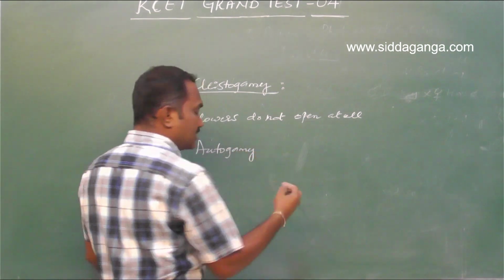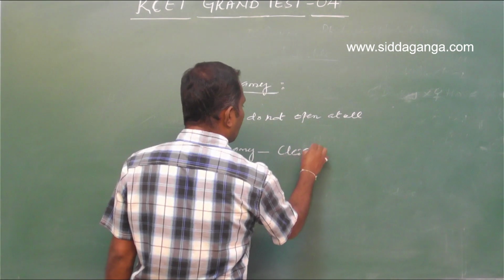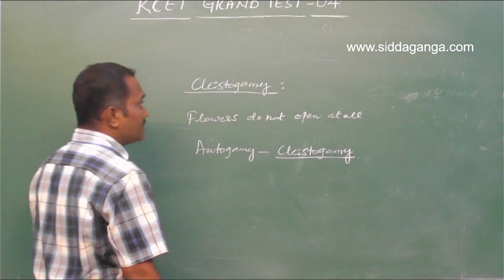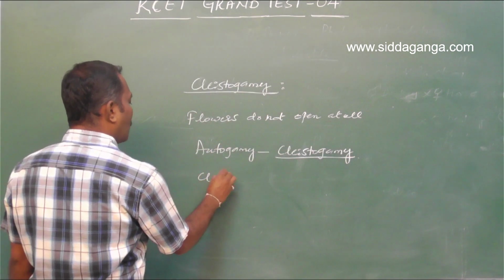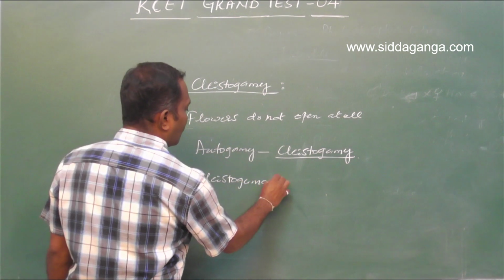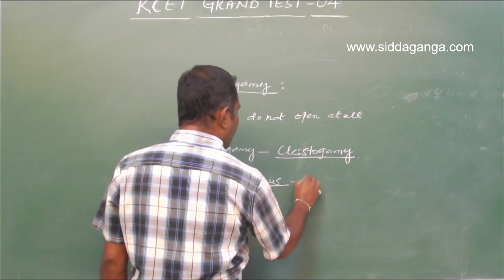And as the flower is closed, it is also called clistogamy. That means in case of a clistogamous flower, autogamy is mandatory.